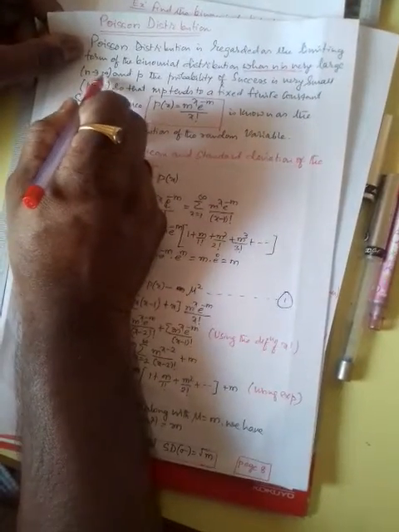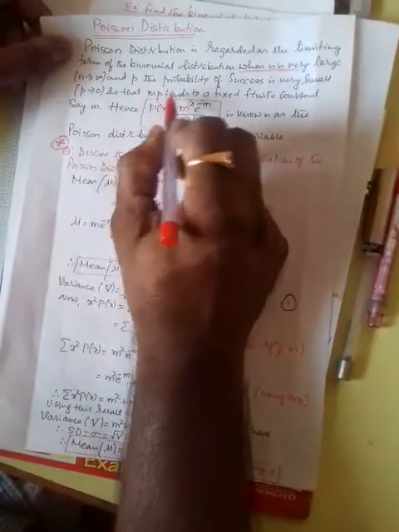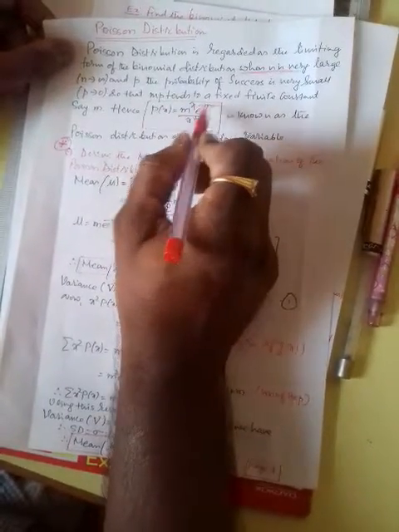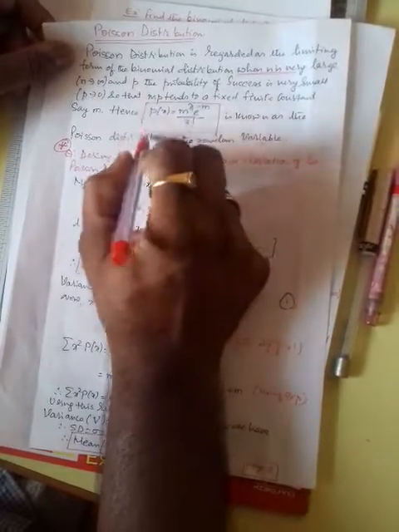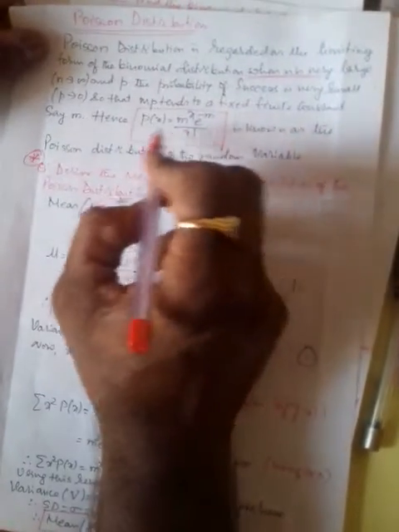Observe here, when n tends to infinity, that is for higher values of n, we shall go for this distribution. And p is the probability of success as usual. p is very small, p is tending to 0, so that np tends to a fixed finite constant, say m, that is m equals n p. Hence P(x) equals m to the power x e to the power minus m divided by x factorial. This is the basic definition of the Poisson distribution. I am giving the definition directly here.